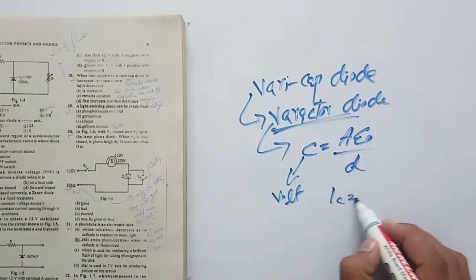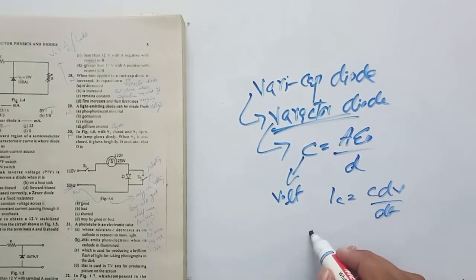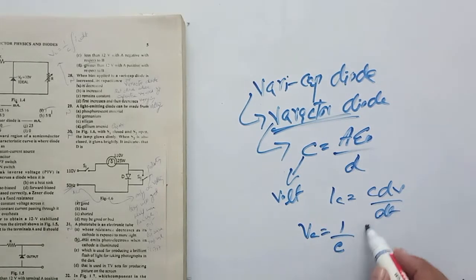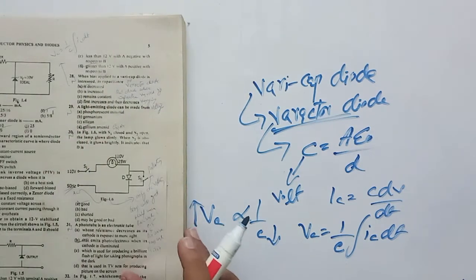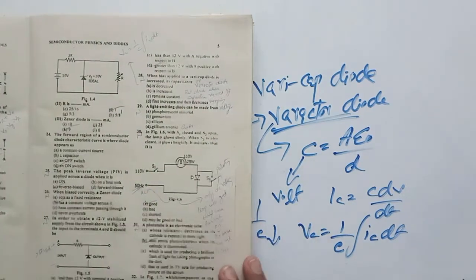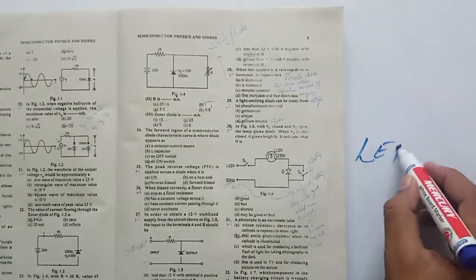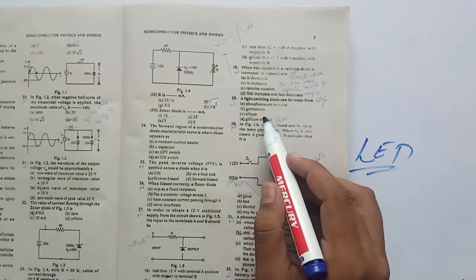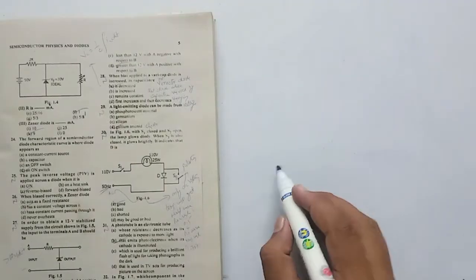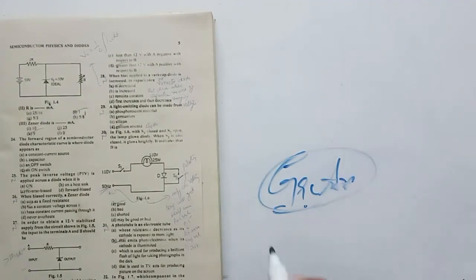As we know, current is equal to C dV by dt, and the voltage VC will be equal to 1 divided by C times the integral of I dt. So here you can see that VC is inversely proportional to C. So if you increase the voltage, then the capacitance should decrease. When bias applied to a varicap diode is increased, its capacitance is decreased. So option A will be the correct answer. Okay, next MCQ: a light emitting diode, that means LED, can be made from phosphorus, germanium, silicon, or gallium arsenide. So it should be made from gallium arsenide. So this will be the correct answer.